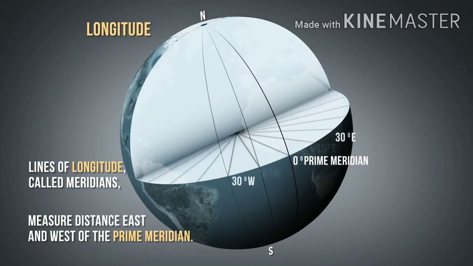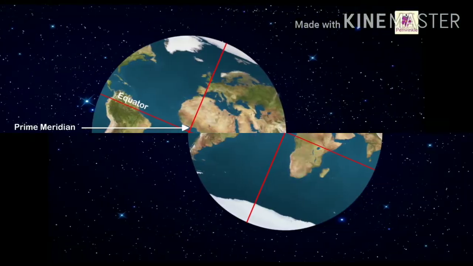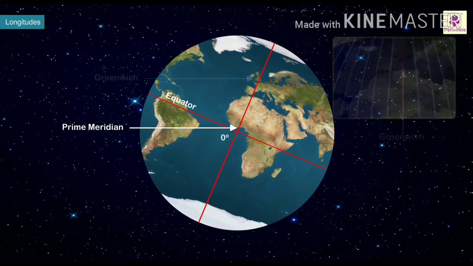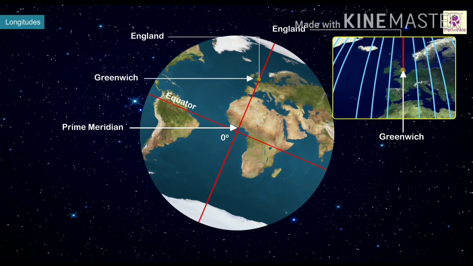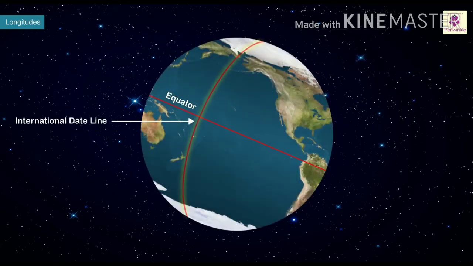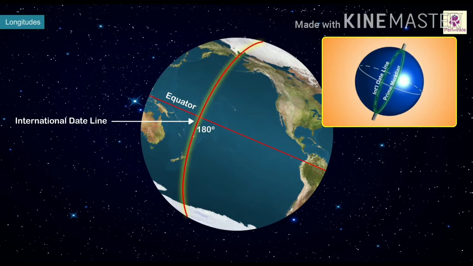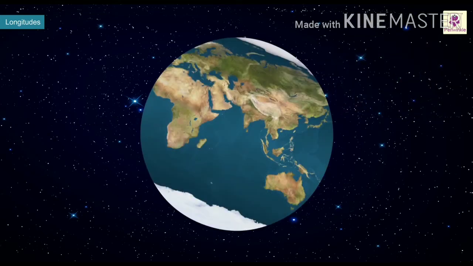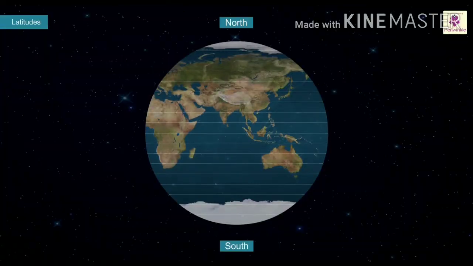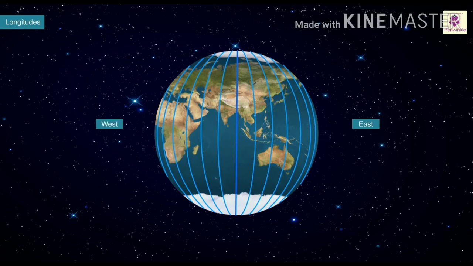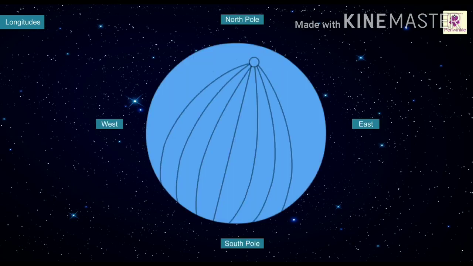The 0 degree longitude passes through Greenwich near London. The spelling is green, but you must pronounce it Greenwich. The earth is divided into two hemispheres by the prime meridian. The one on the eastern side is called the eastern hemisphere and the other side is called the western hemisphere. On both sides, the 180 degree longitude is also called the International Date Line. Latitudes are also called parallels. Longitudes are also called meridians. The word meridian came from Latin, meaning noon.